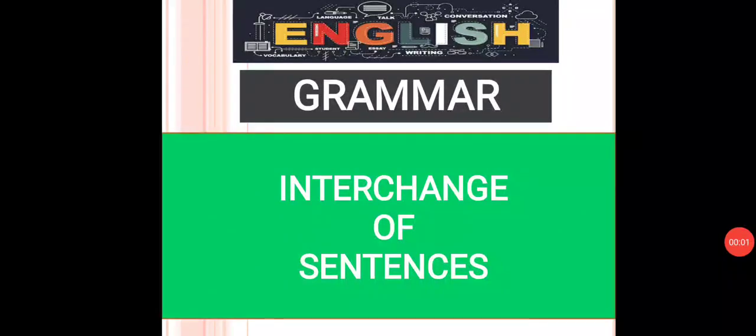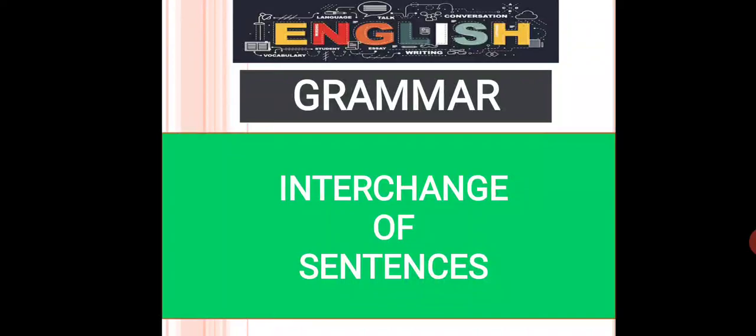If the assertive is negative, then the interrogative would be positive or affirmative. The second rule was about the placement of the auxiliary verbs. That is, if our assertive sentence has an auxiliary verb, then we should use the same auxiliary verb to begin the interrogative sentence. The third rule was about the statements which do not have any auxiliary or helping verbs.